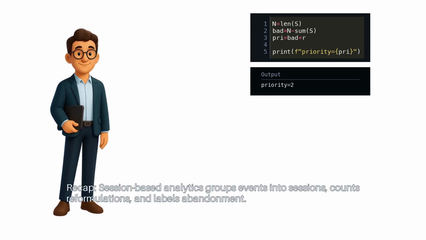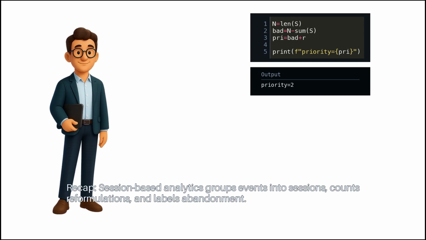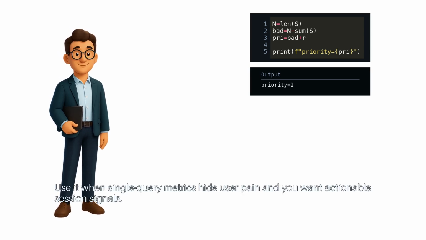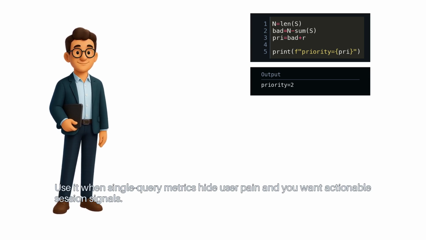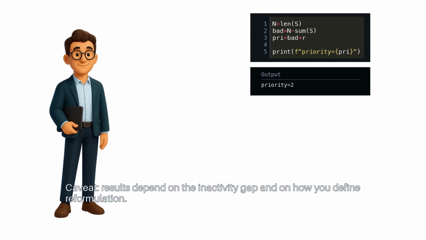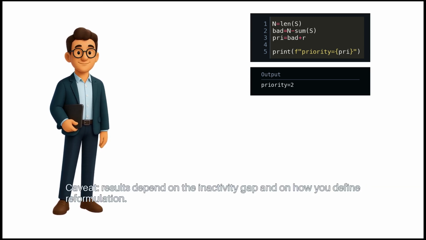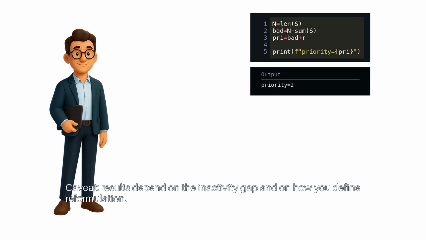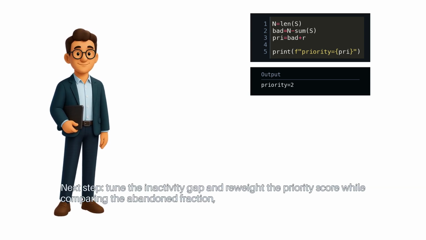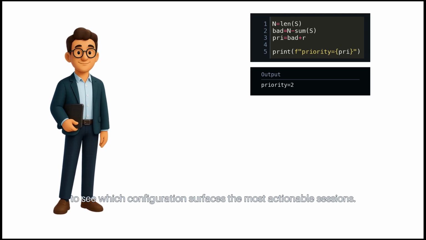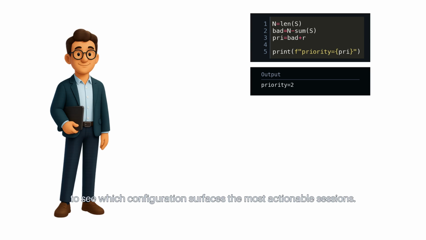Recap: session-based analytics groups events into sessions, counts reformulations, and labels abandonment. Use it when single query metrics hide user pain and you want actionable session signals. Caveat: results depend on the inactivity gap and on how you define reformulation. Next step: tune the inactivity gap and re-weight the priority score while comparing the abandoned fraction to see which configuration surfaces the most actionable sessions.